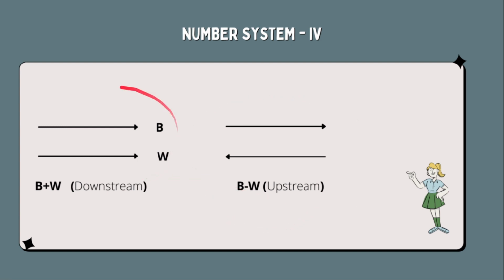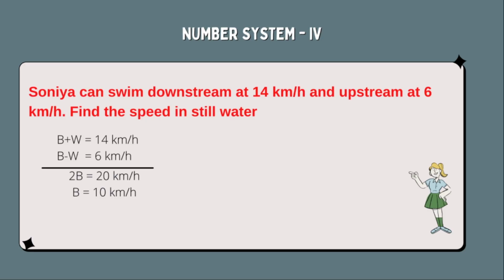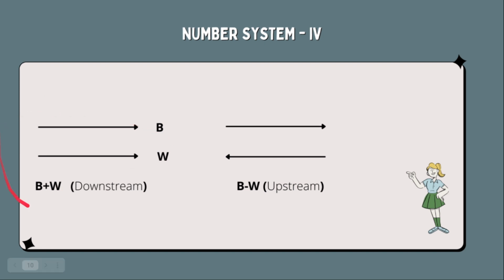So when we are on downstream, the speed is calculated as b plus w. When we are on the upstream, the speed is calculated as b minus w. Now if you understand this, you can solve the problems very easily. Let's see one. Sonia can swim downstream at 14 km per hour and upstream at 6 km per hour. What I told you: downstream formula is b plus w, upstream formula is b minus w.